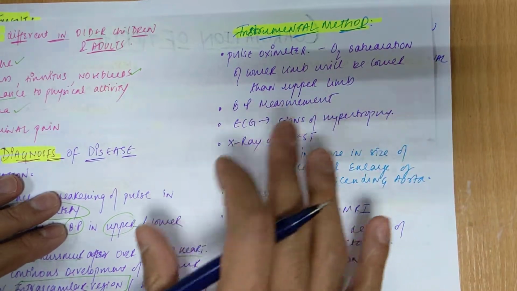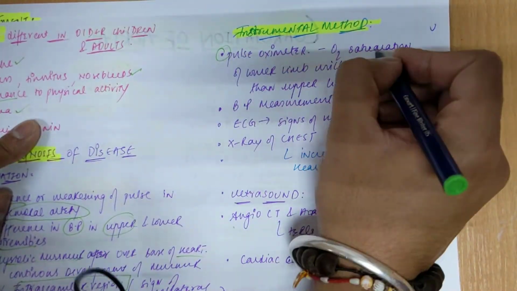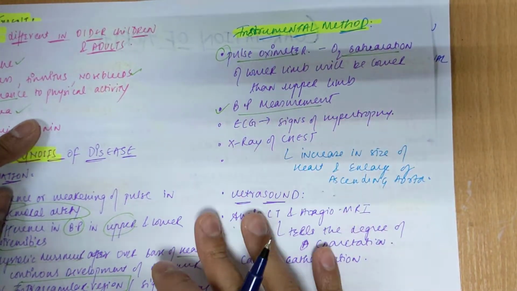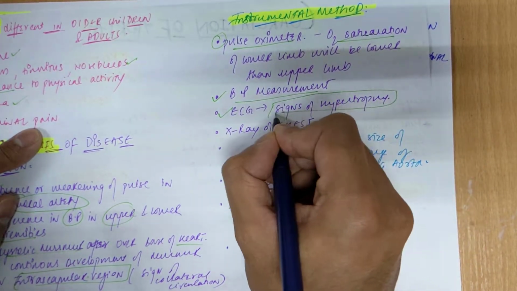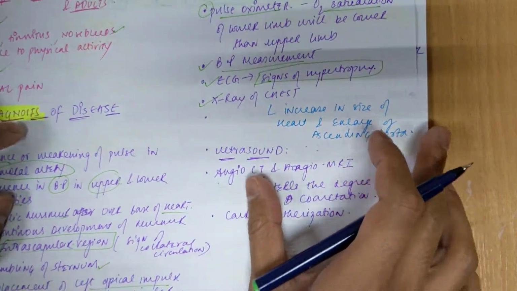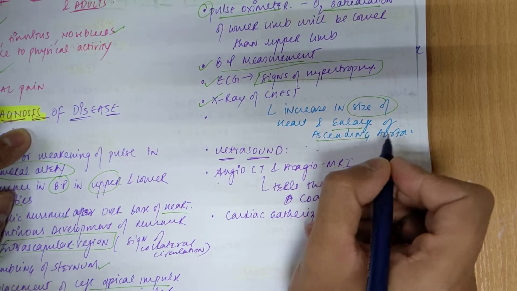Now what can be the instrumental methods? What will we do to diagnose it? We check the O2 saturation by pulse oximeter, BP measurement by BP machine, and ECG to diagnose the hypertrophy. X-ray of the chest organs will show an increase in the size of the heart and expansion of the ascending aorta.